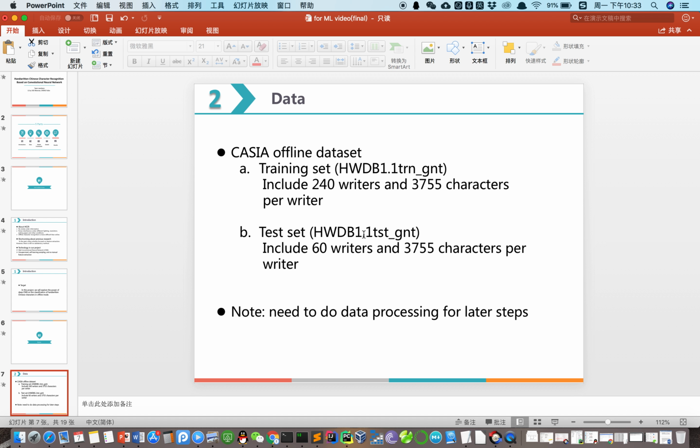For this project, we use the CASIA offline database, developed by the Chinese Academy of Sciences. Specifically, we will use the HWDB 1.1 dataset, which totally includes 3755 Chinese characters and 107 alphanumeric symbols. The data consists of plain grayscale images of isolated handwritten Chinese characters.